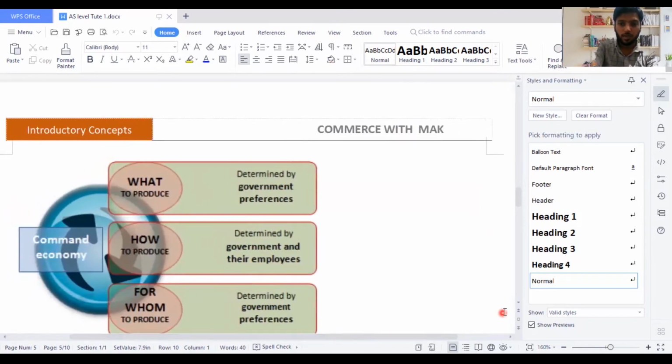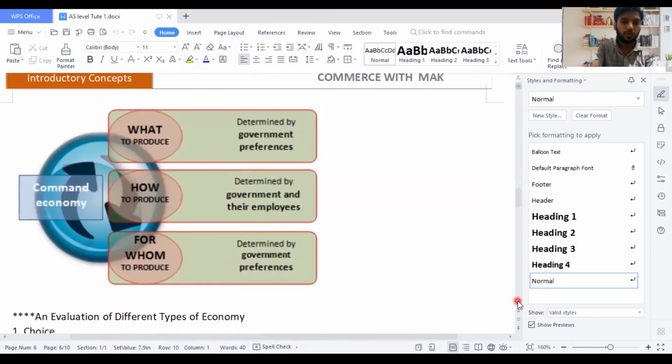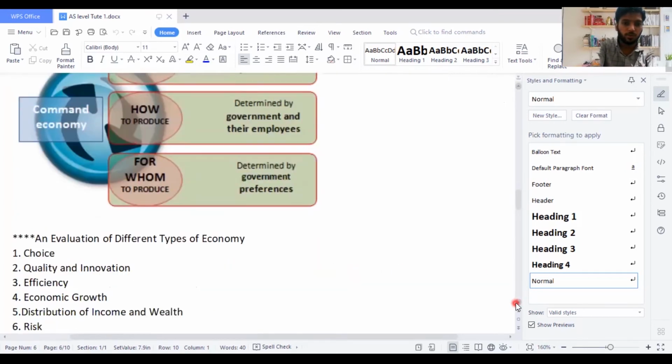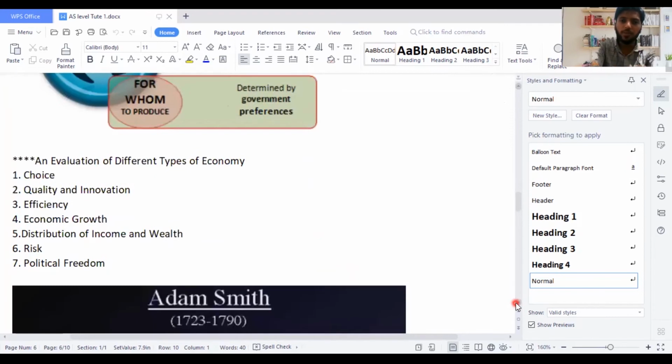command economy. You see, command economy says what to produce, how to produce, for whom to produce. So what to produce is determined by the government preferences, how to produce is determined by the government and their employees, and for whom to produce is determined by the government preferences. Again, as I explained, what I have explained is the same thing which I have given in a shorter way. So you can refer to it whenever you want. It will be very useful for you in future. Then we have the next part.